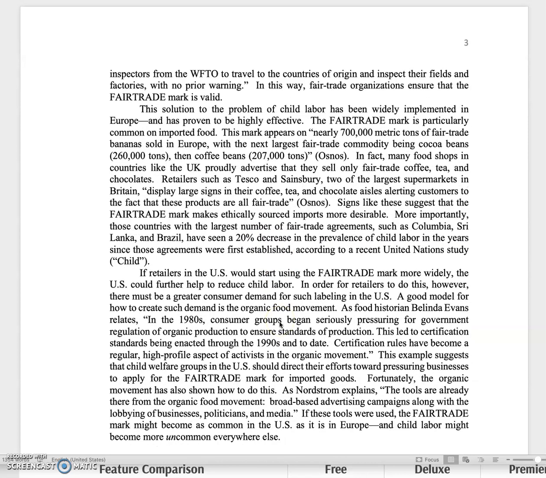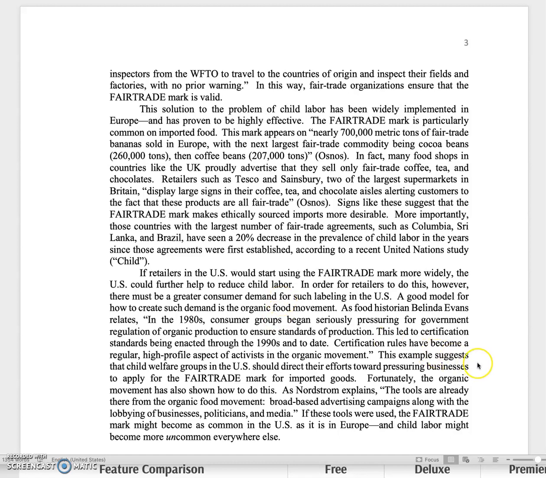And then lastly, it has a paragraph about how this could be implemented here, right? It doesn't just say, hey, we should do this. It really does a good job of saying, here's how you would implement it. And I like the comparison it makes to the organic food movement and saying, you know, that was another similar thing. So really, it's a second similar solution that they're using as a way to explain why this solution might work or how it could be implemented. And again, using research to show that.